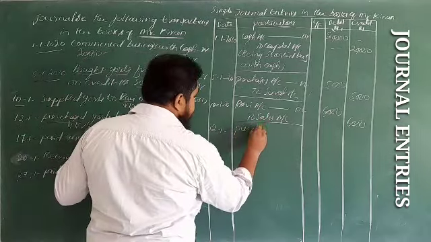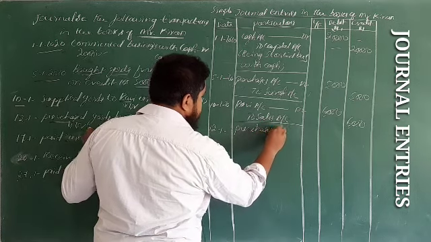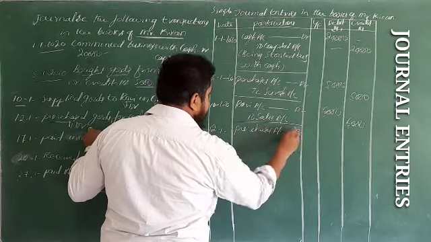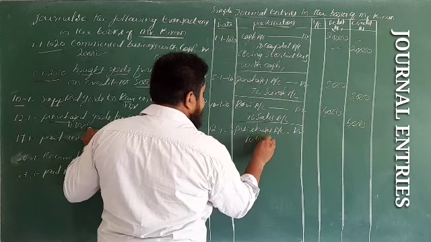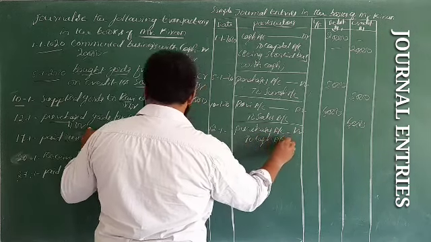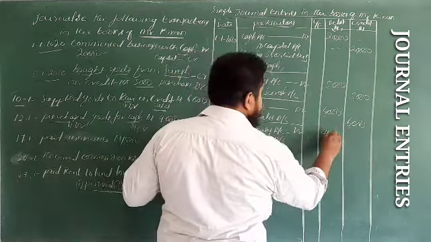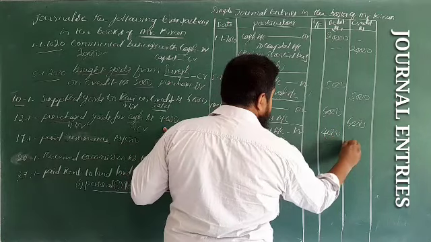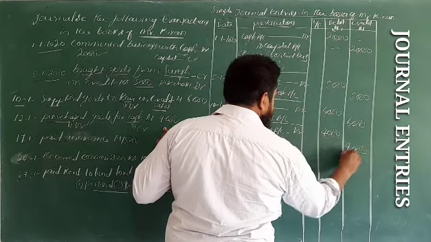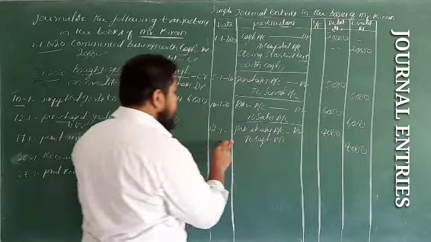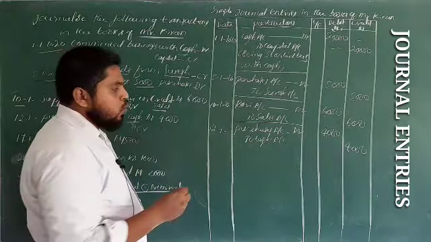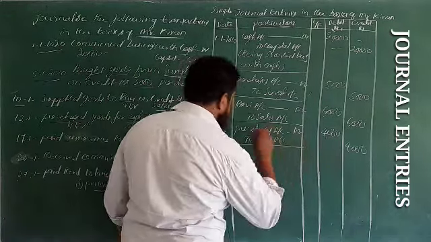Purchases account debit to cash account, amount of 4,000. Narration: we purchased the goods for cash.